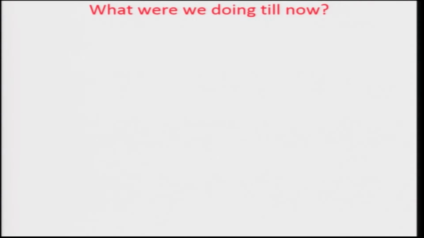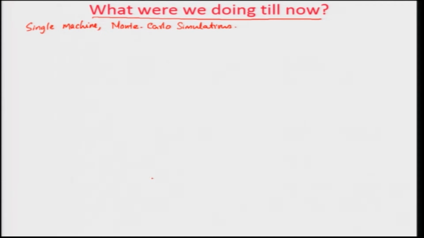So, what were we doing till now? Up to this point, we saw different types of simulations. We saw single machine models, we saw what we call the Monte Carlo simulations, etc. Okay. So, what were we doing there? The answer to that question is this.